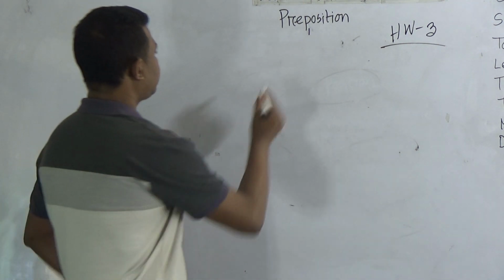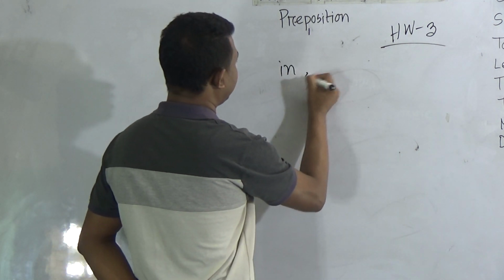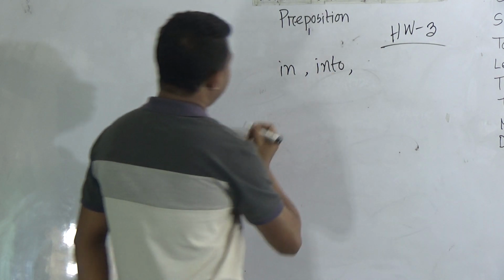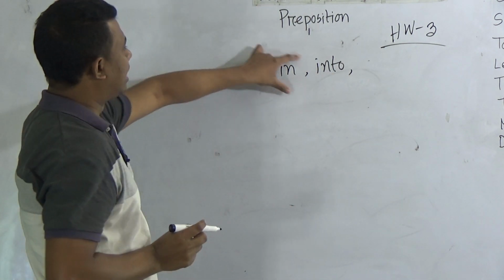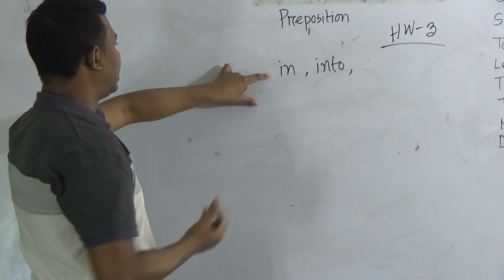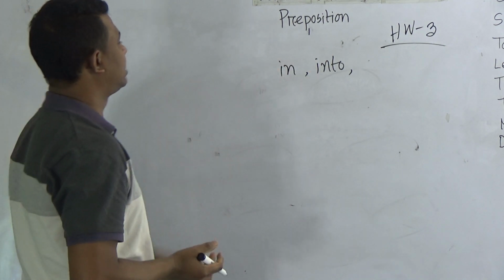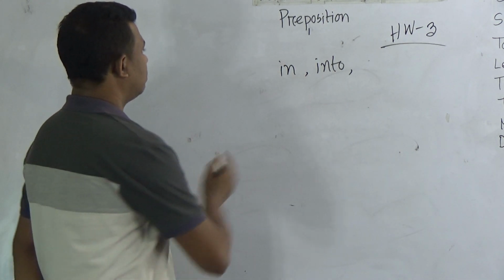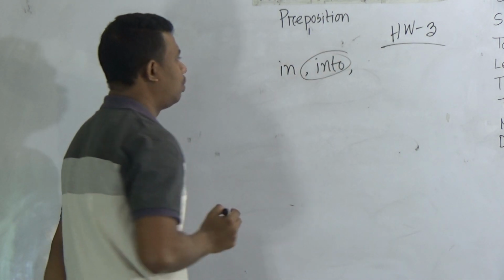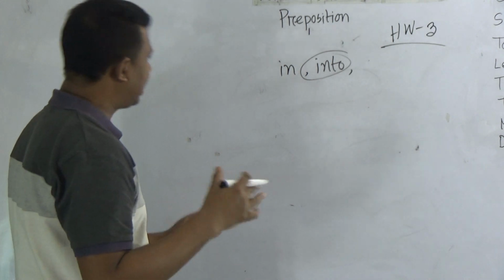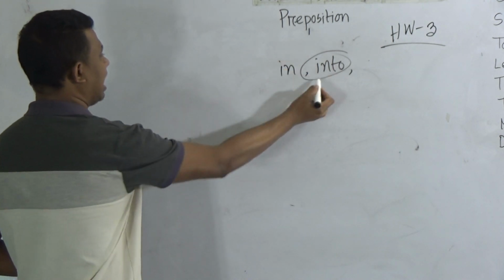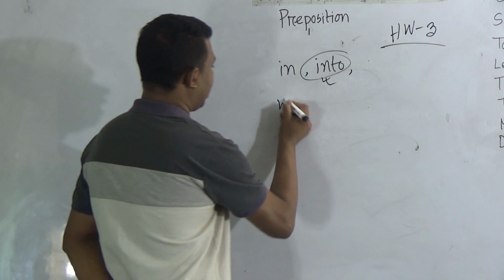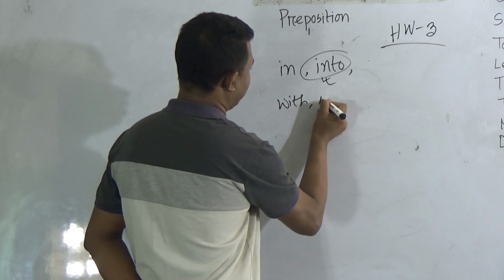One is in, into. That's why if something is inside something, in that case we have to use in. That means I am in the classroom. But when we use into, when I would be running in the classroom, at that time we will use into. Then we will learn about with, within.